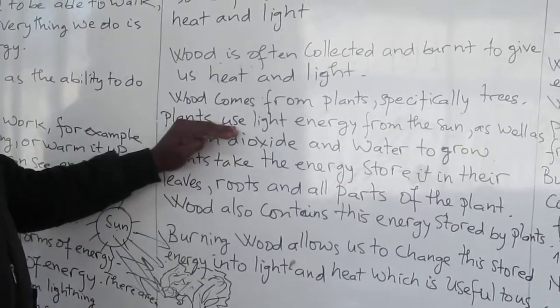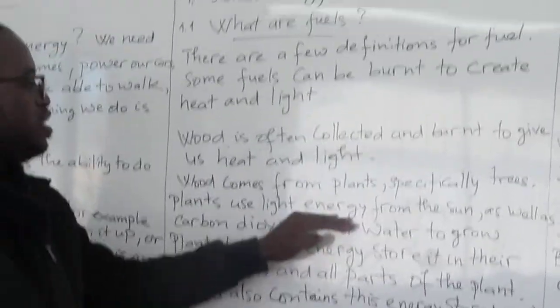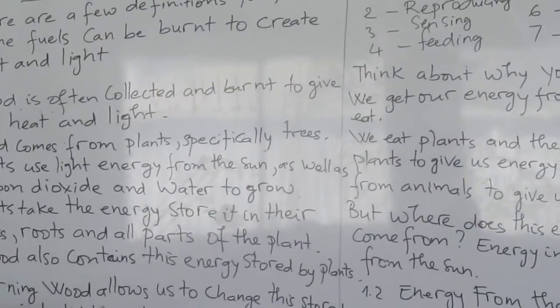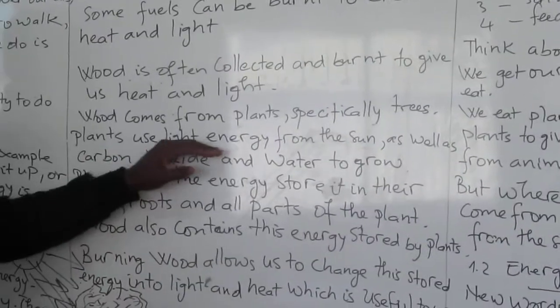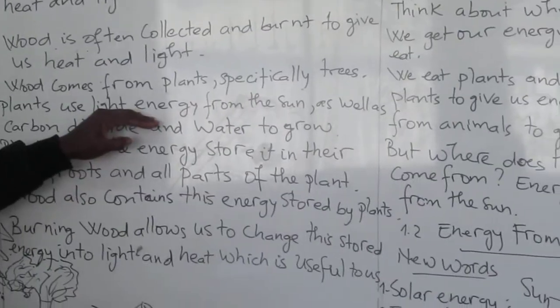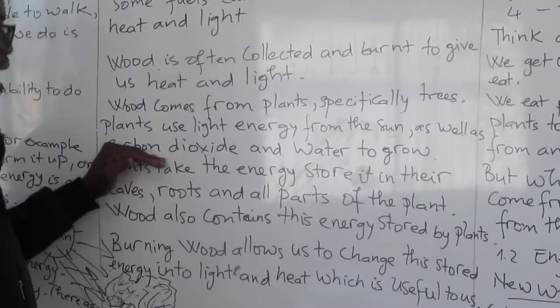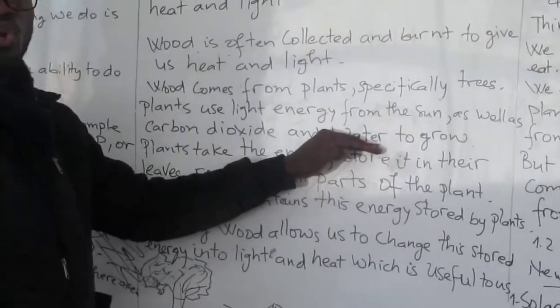And the plant uses light energy from the sun. All the plants that we have get the energy, the light from the sun, as well as carbon dioxide and water to grow.